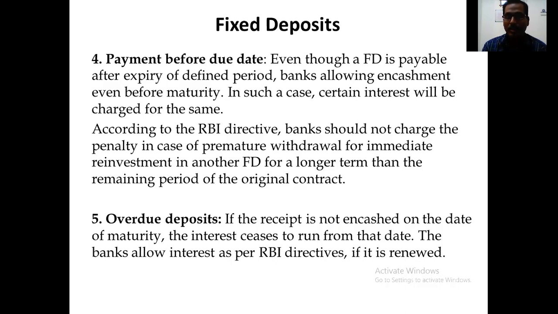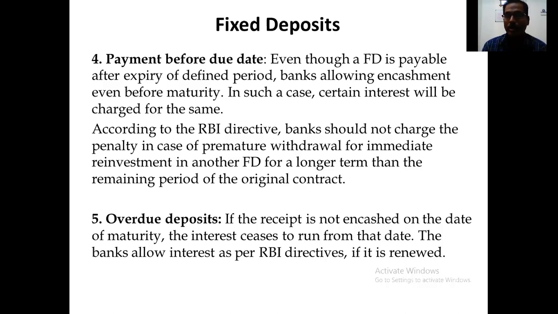And during that auto renew time, what will happen? The interest for that particular duration, the interest given by RBI and of course the bank, will be applicable. In other words, say if I deposit from 2019 to 2020 October.